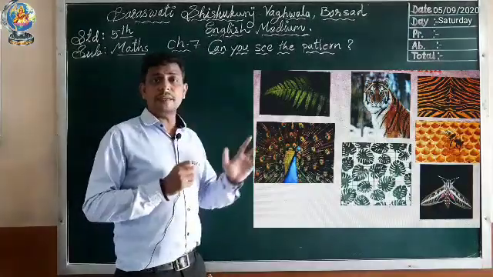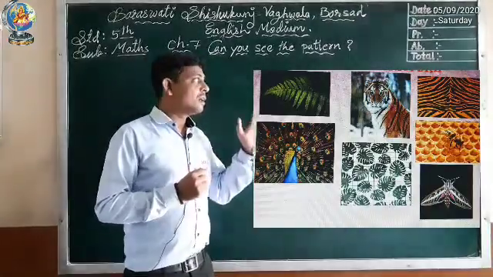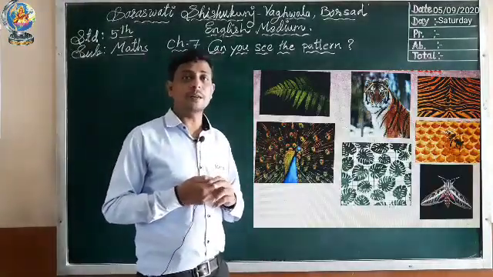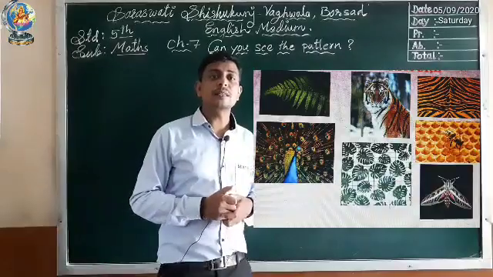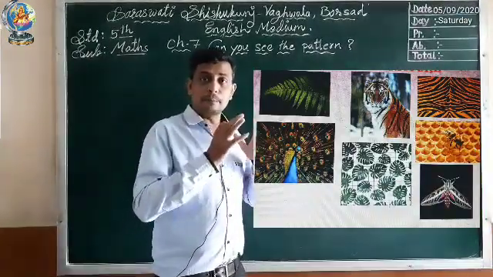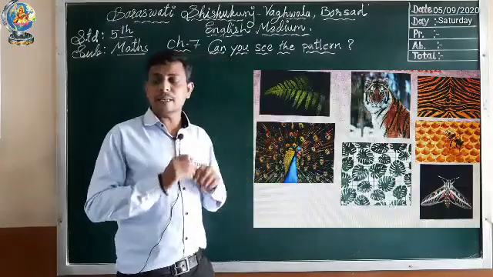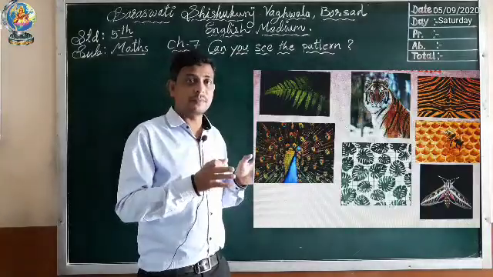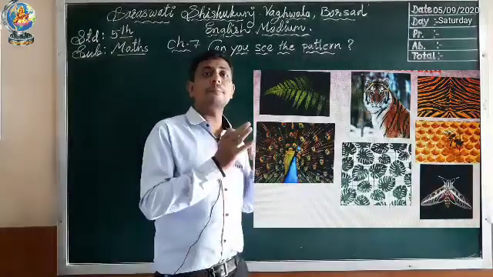Okay. Same way, tiger is an animal. In that tiger also you can see the black lines on his body. On that skin you can see the pattern of those black lines. Okay. The next picture is leaves. In that also you can find a pattern.